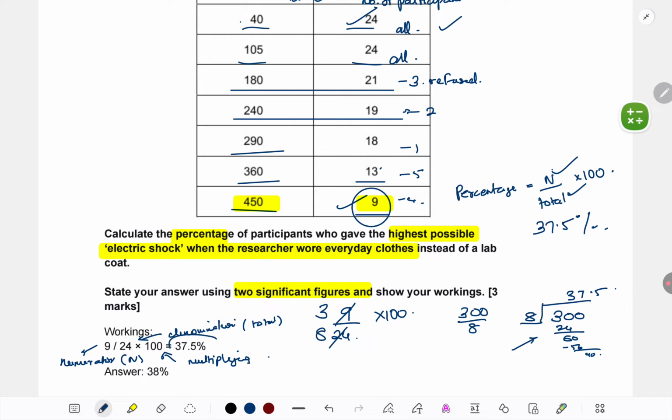Now what will happen is most students will leave it at this 37.5%. You lose 1 mark if you leave it at this because they've said two significant figures. What do we mean by two significant figures? First two most important or most valued numbers. That's what they want. Now, if I have 37.5, if after the decimal place I have a 5 or greater digit, then the digit before it, we need to add 1 to it. That's the rule for rounding to two significant figures. So make sure you write it like this, 38%.